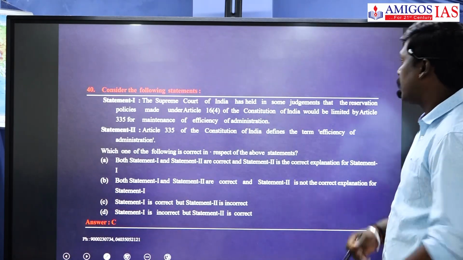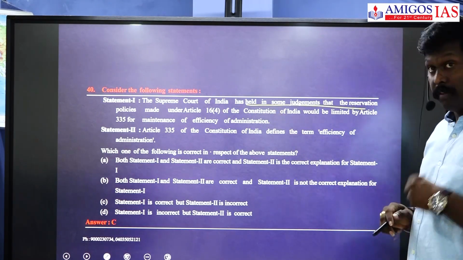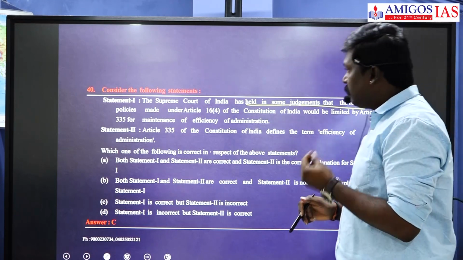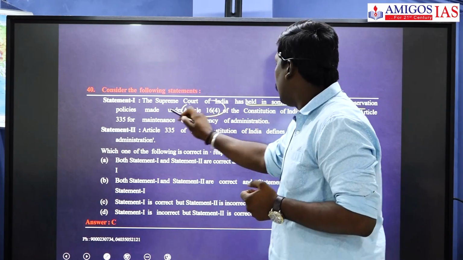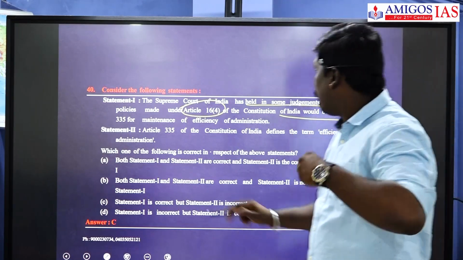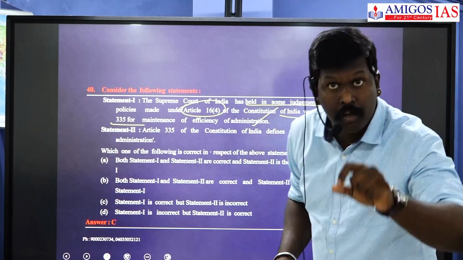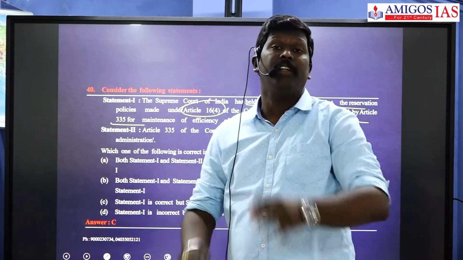Look at the next question. The Supreme Court of India has held in some judgments that reservation policies made under Article 16 Clause 4 of the Constitution of India would be limited by Article 335 for maintaining efficiency of the administration. Absolutely correct. We have stressed this point in our classes.